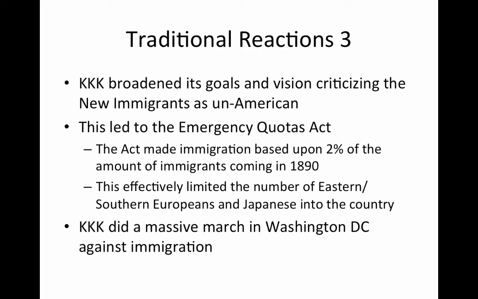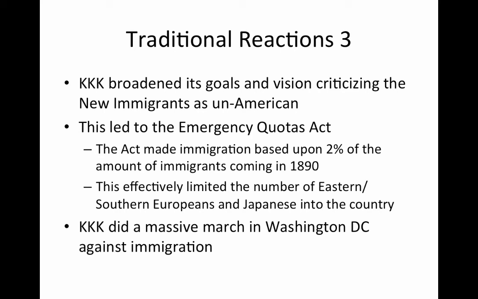Traditional reactions 3. The KKK at this time period arose once again and broadened its goals. They no longer only attacked African Americans, now their vision criticized new immigrants as well as being un-American. The biggest example is their Emergency Quotas Act. This act made immigration based upon 2% of the amount of immigrants arriving from each country in 1890. This effectively limited the number of Eastern, Southern Europeans, and Japanese into the country.